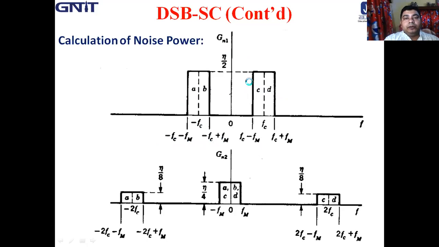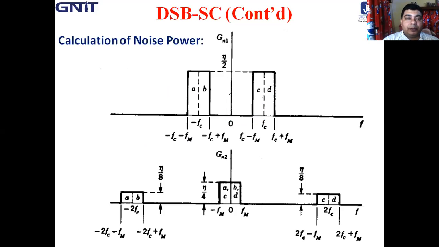Now, as we know, for synchronous detection, again a multiplier is required. In the multiplier, a local carrier cos 2 pi fc t is added. Now, if this signal is multiplied with cos 2 pi fc t, what happens? Again, the spectrum is shifted by plus minus fc.